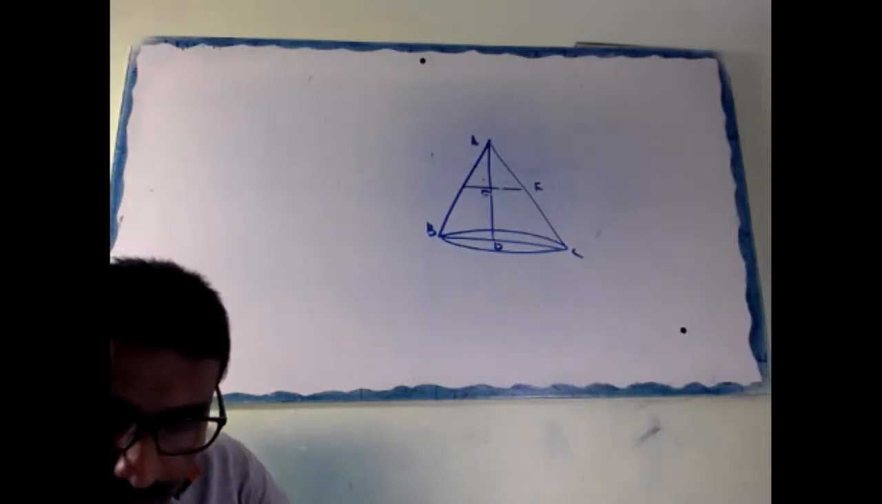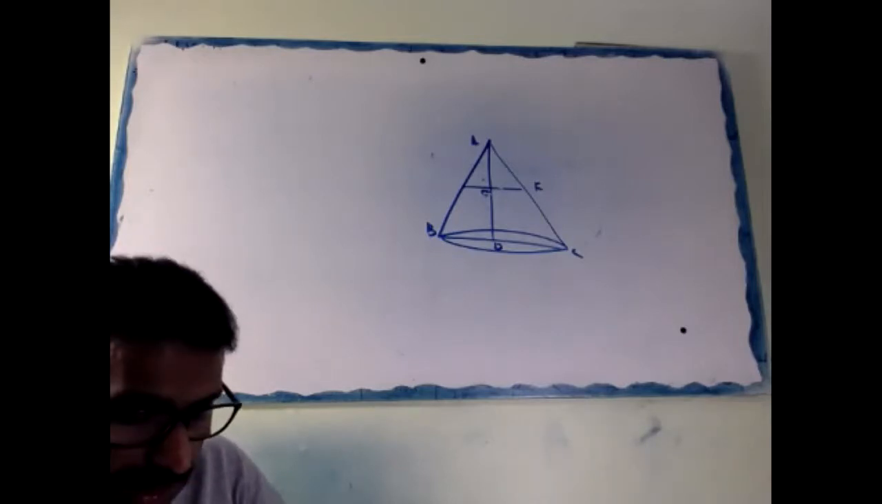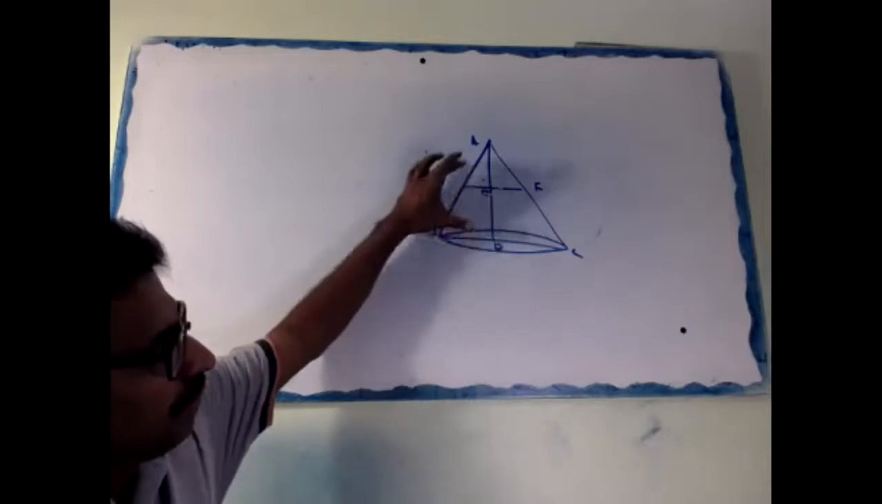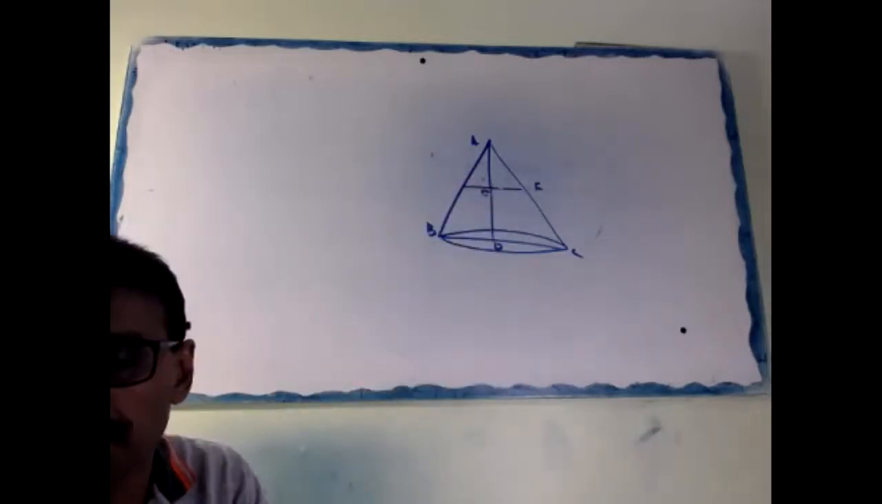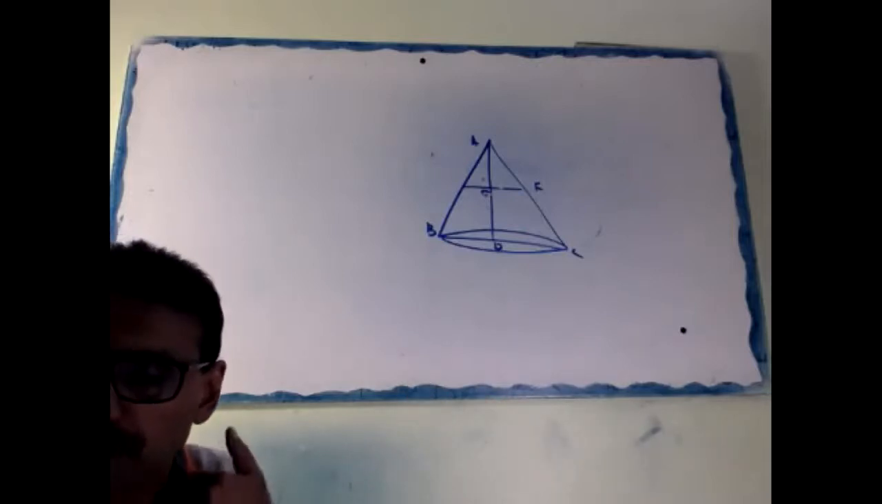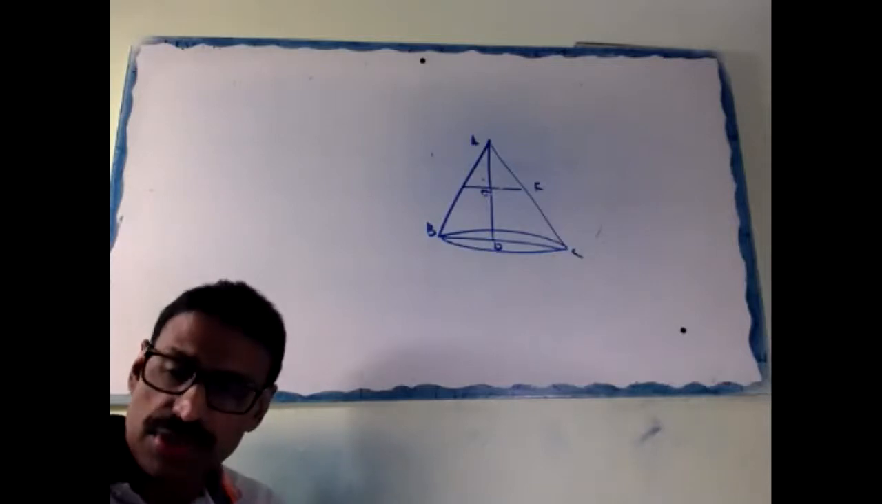at what height above the base is the section made? That means from here, this height you have to find. Where you have to cut from the base to get 1/27 of the given volume. Clear or not? Understood the question?